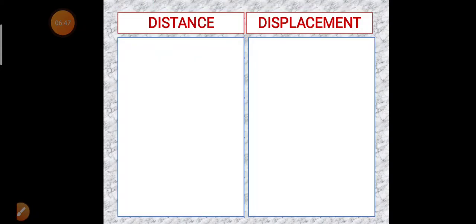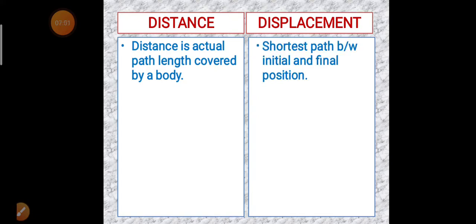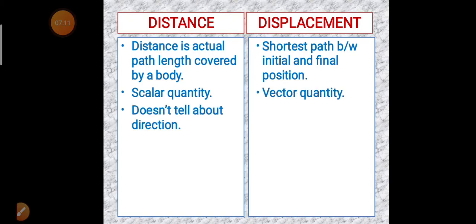Now we are in a position to discuss the difference between distance and displacement and to summarize what we have learnt in this video. Distance is the actual path length covered by a body. On the other hand, displacement is the shortest path between initial and final position. Distance is a scalar quantity, that means it doesn't tell us about the direction, while displacement is a vector quantity which tells us about the direction in which a body moves.